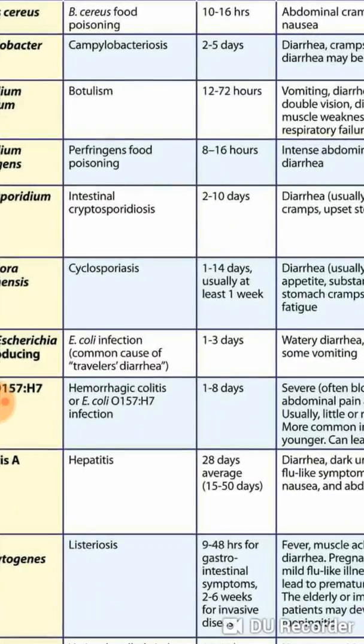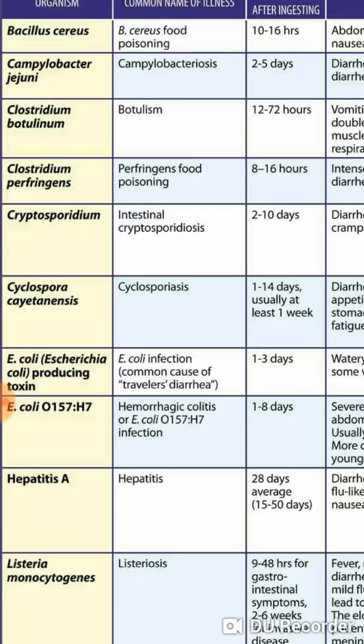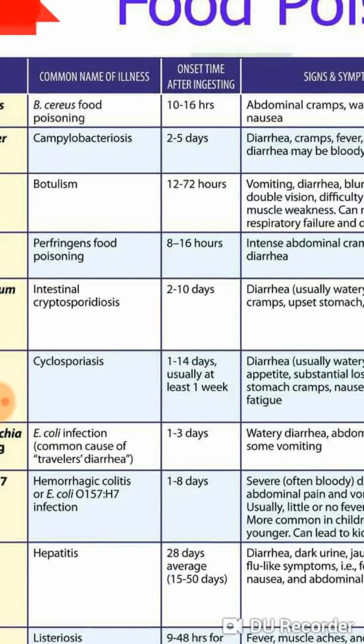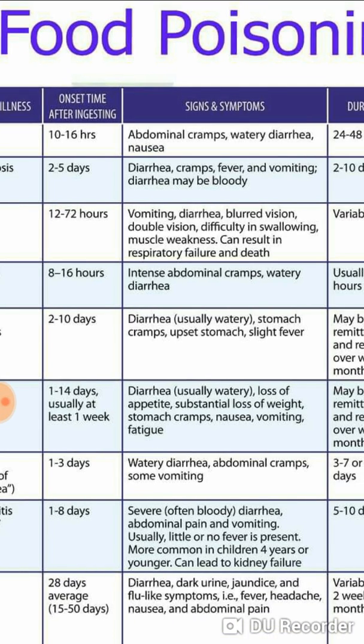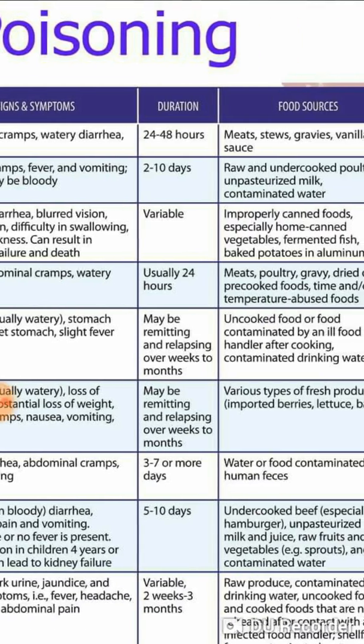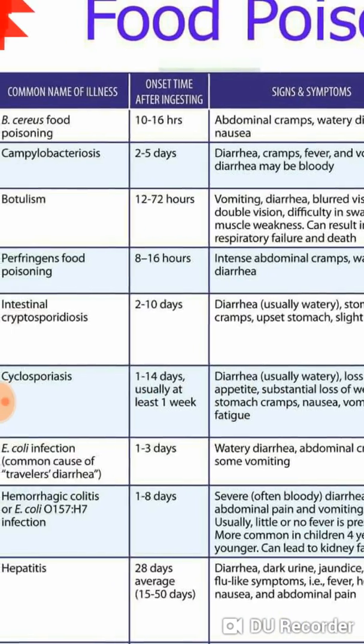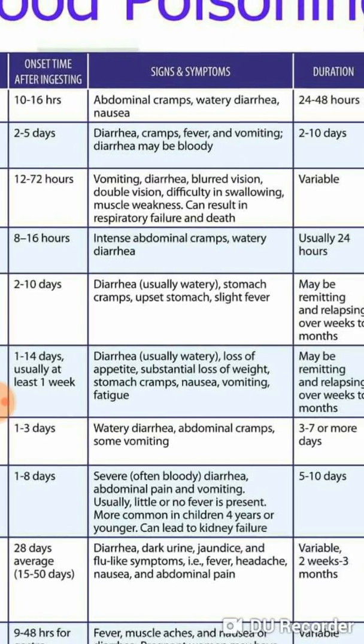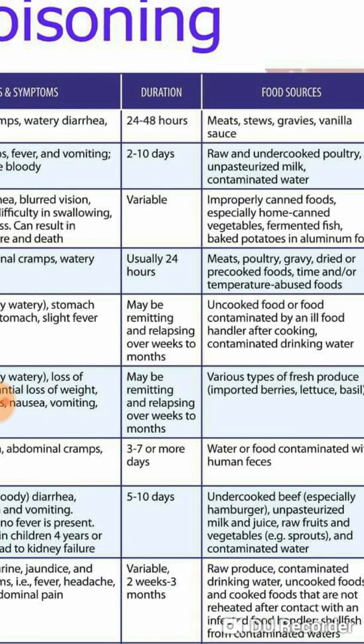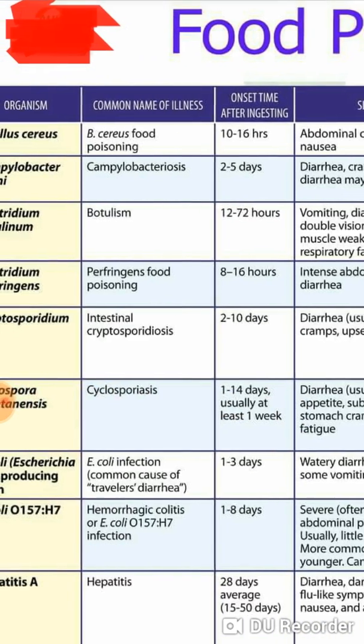Next organism is Clostridium perfringens. These are called perfringens food poisoning. The onset time after ingesting is 8 to 16 hours. The signs and symptoms are intense abdominal cramps and watery diarrhea, and the duration is usually 24 hours. The food sources are meats, poultry, dry or pre-cooked foods, time and temperature abused foods. That means foods which are preserved for long periods.